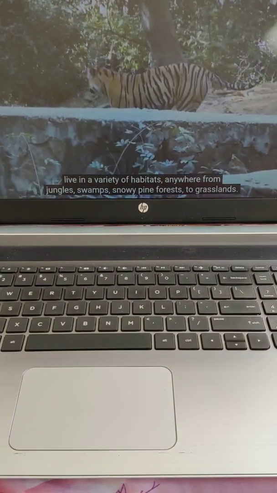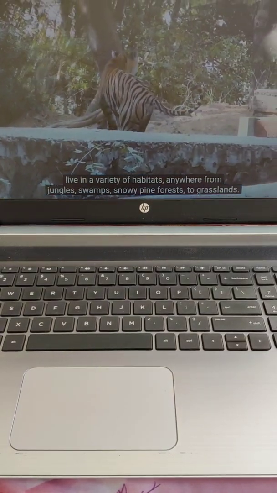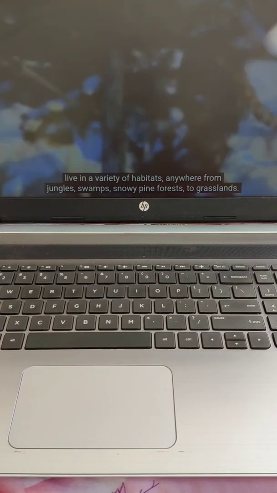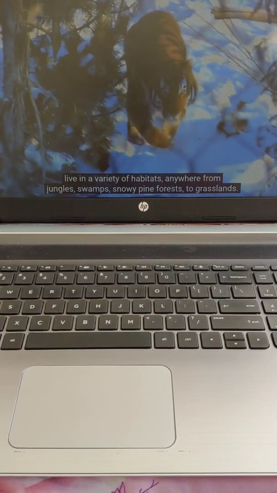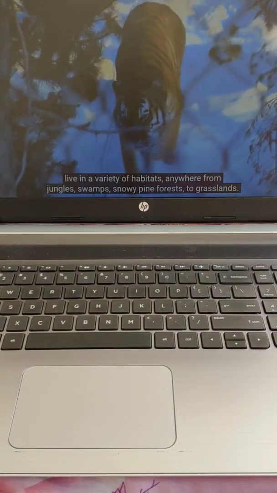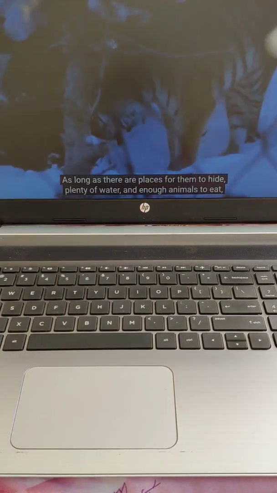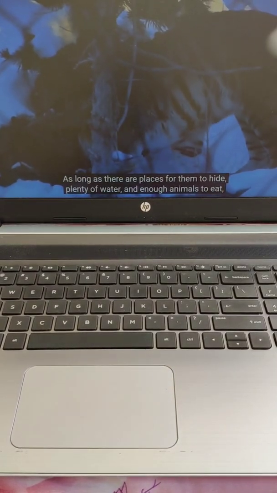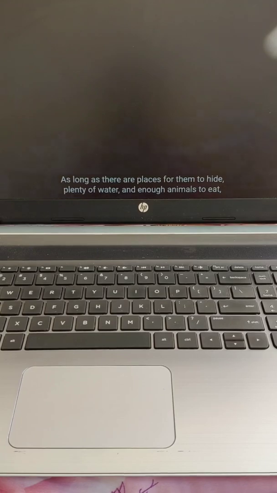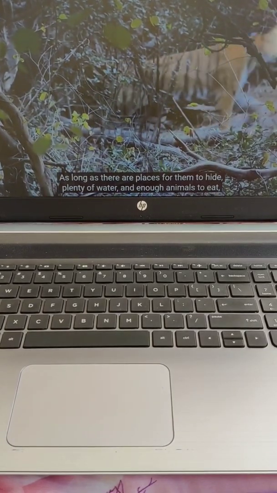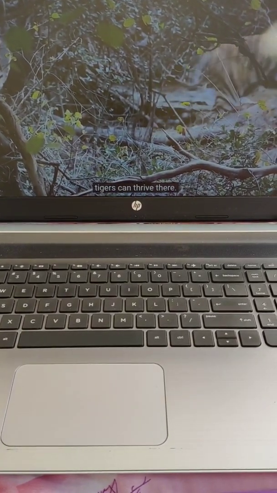They live in a variety of habitats, anywhere from jungles, swamps, snowy pine forests, to grasslands. As long as there are places for them to hide, plenty of water, and enough animals to eat, tigers can thrive there.